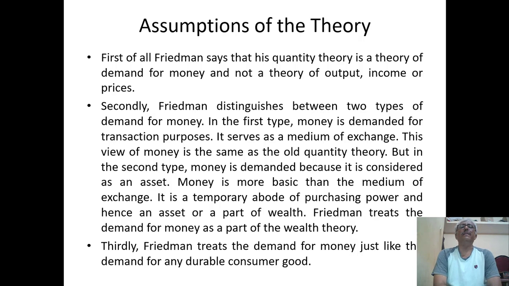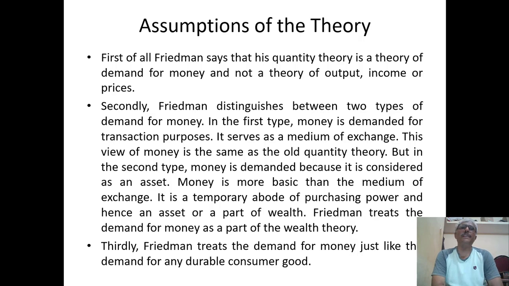Secondly, Milton Friedman distinguishes between two types of demand for money. First, money is demanded for transaction purposes, which means it is a medium of exchange. In this view, it is the same as the old quantity theory. But in the second type, money is demanded because it is considered an asset.